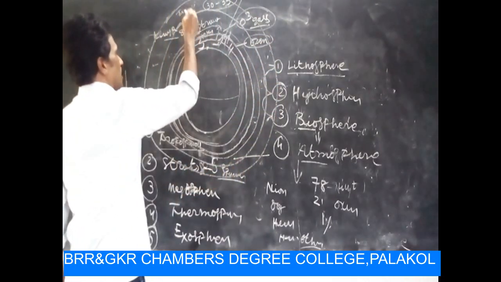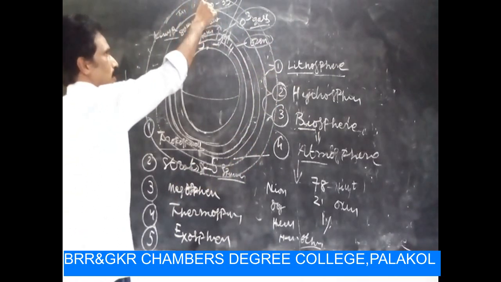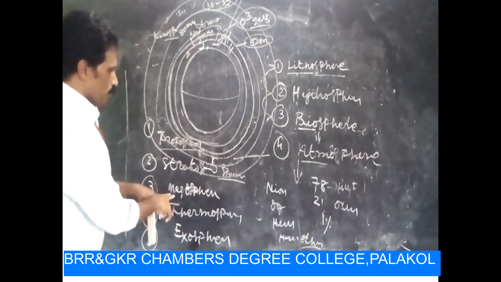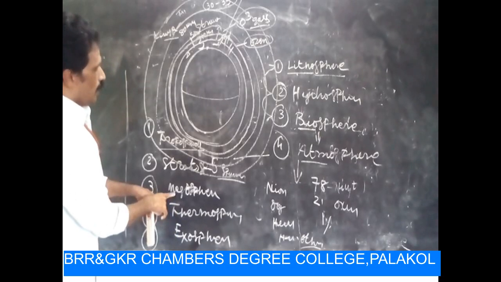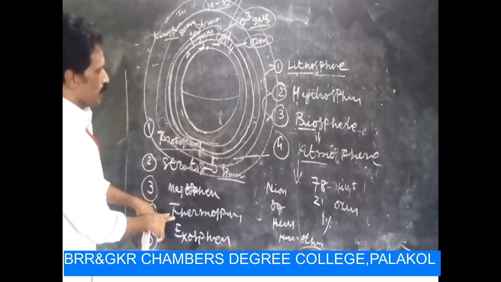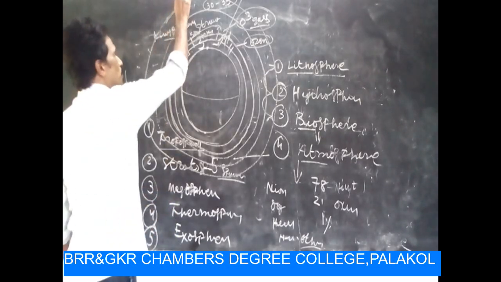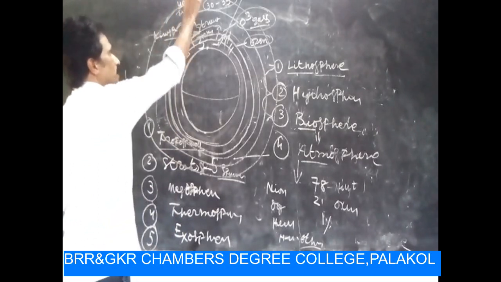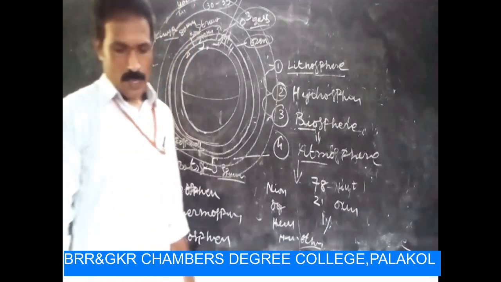After that, we go to the thermosphere. Above the mesosphere there is the thermosphere, up to 400 kilometers. It is a very high temperature zone, and a radioactivity zone as well.